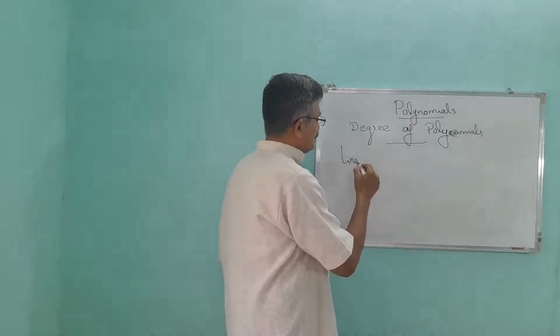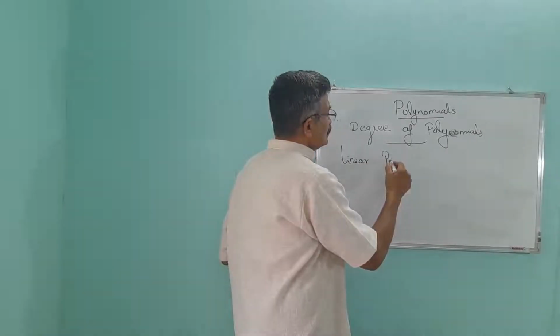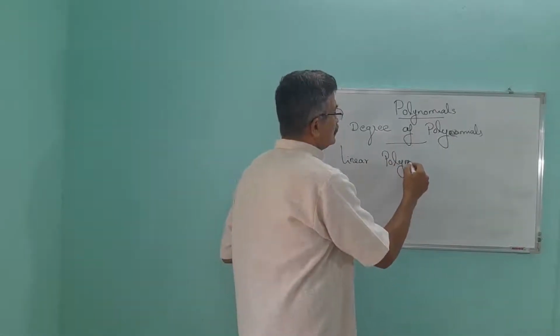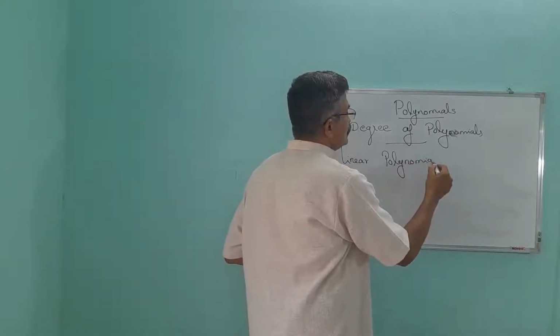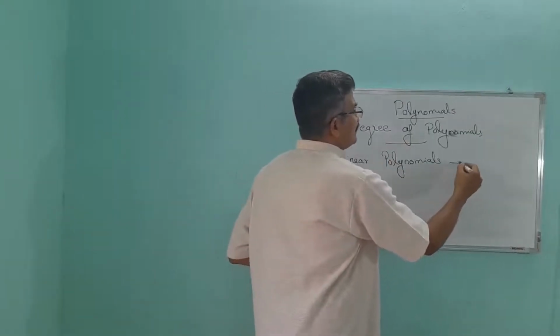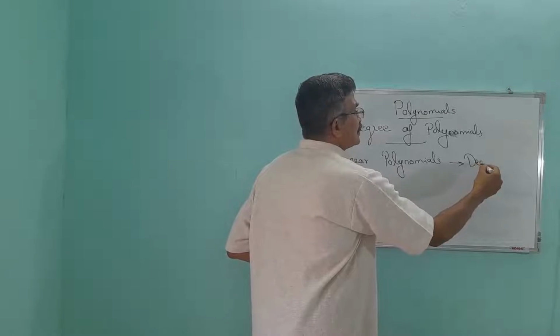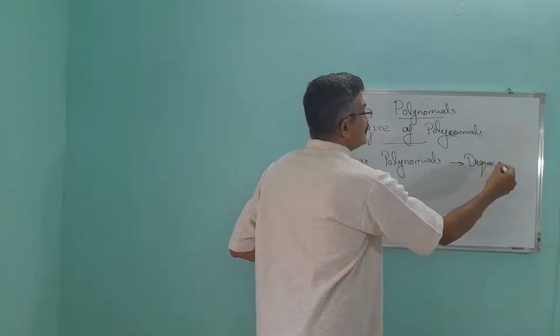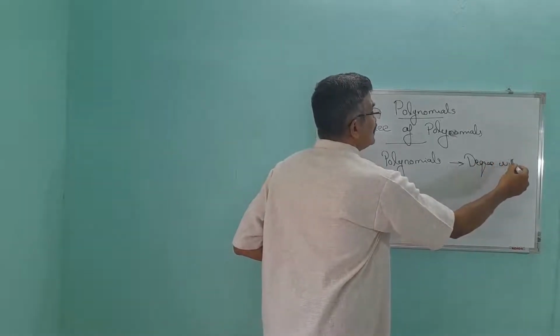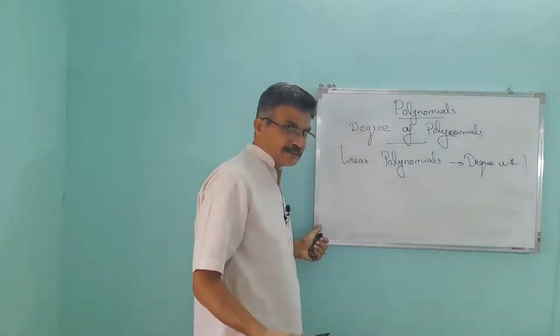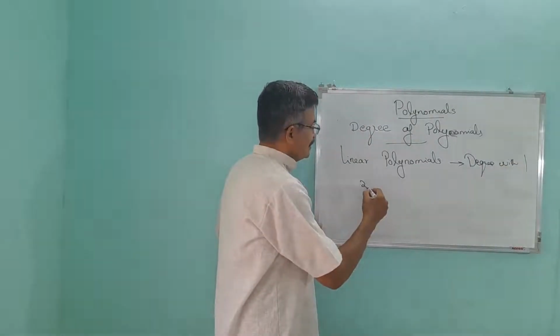Never forget these terms. Linear polynomials. What is this? Degree 1. Example. Exactly right.